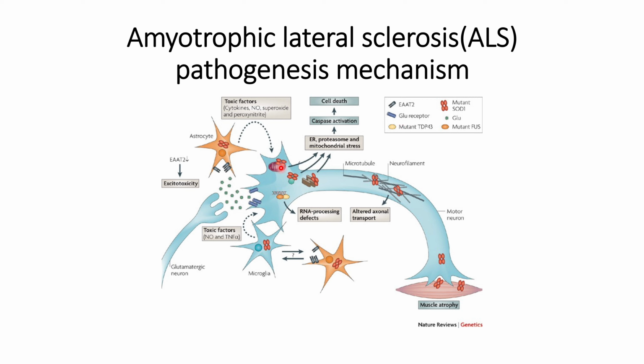However, in this case also, the glutamate content is not able to be properly maintained by astrocytes and microglia, as the EAAT2 receptors that are used to take up the glutamate become inactive.